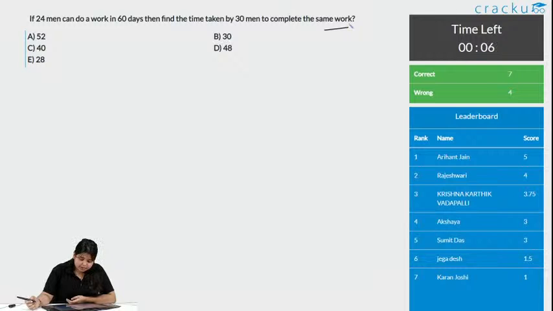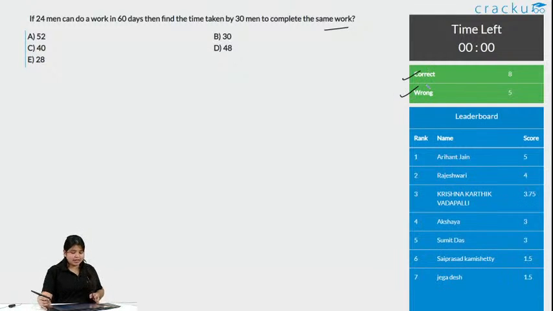Hi Lokesh. Okay, with this 8 people got this correct and 5 wrong. Yes Aryanth, an easy one, but rather a conceptual one. If you know the concept of how to solve this, then it is a very easy one.